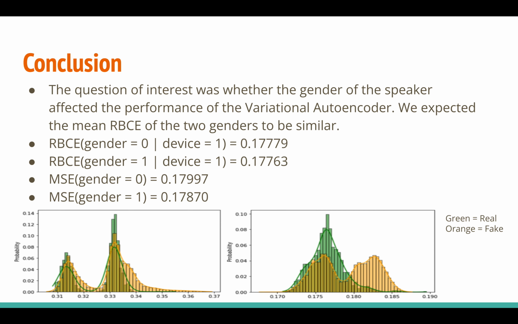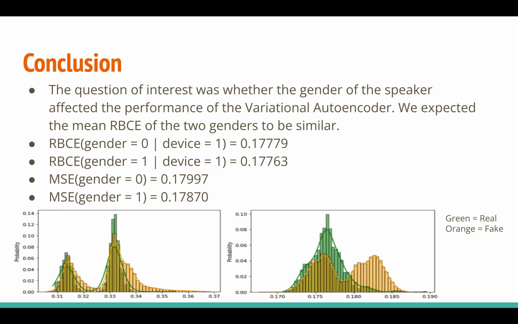In conclusion, the question of interest was whether the gender of the speaker affected the performance of the variational autoencoder. We expected the mean RBCE of the 2 genders to be similar. During the first epoch, we see that the distributions for both real and fake data are bimodal. We identified that this difference was due to gender. As the model learned, the bimodality disappeared for real data, but not for fake data.